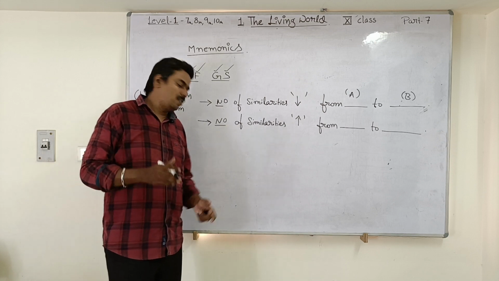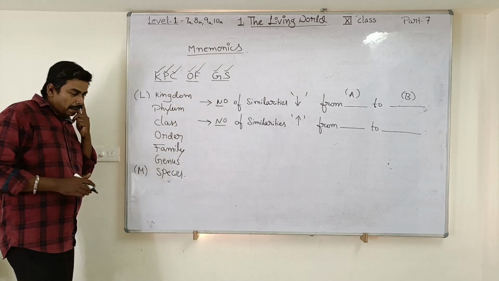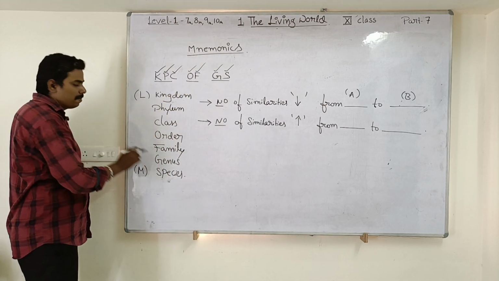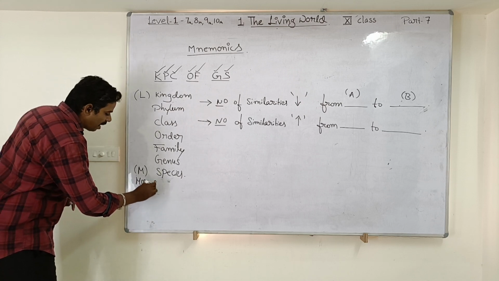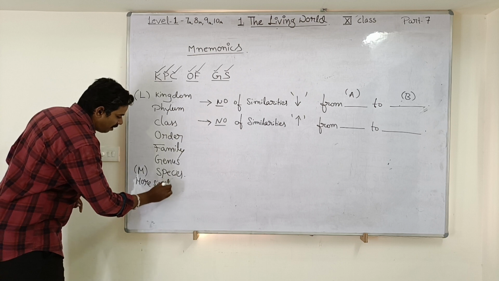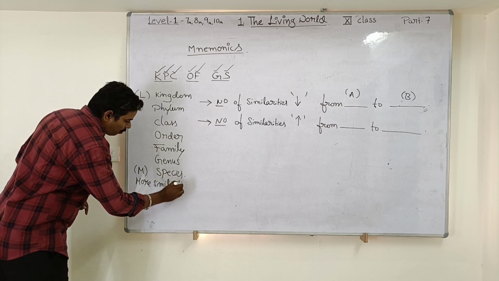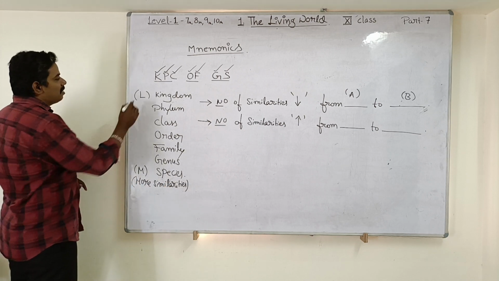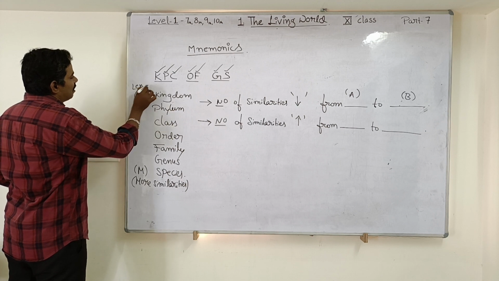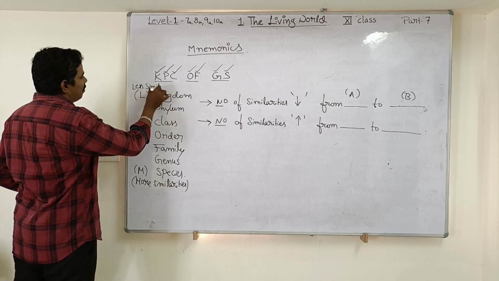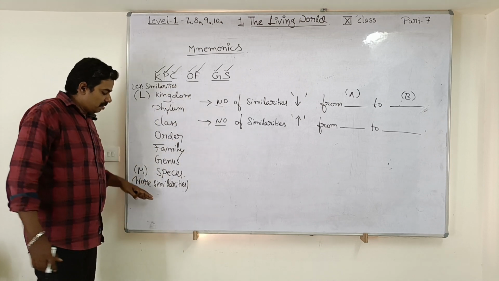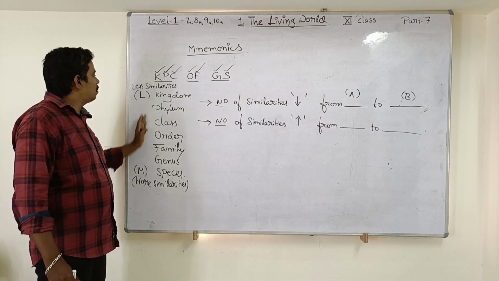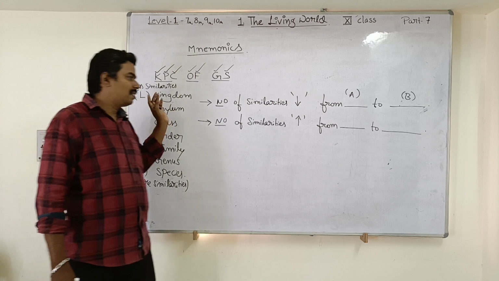You can remember MS Dhoni, MS. M stands for more similarities. L stands for less similarities. So always towards the species there will be more similarities, and towards the kingdom there will be less similarities.